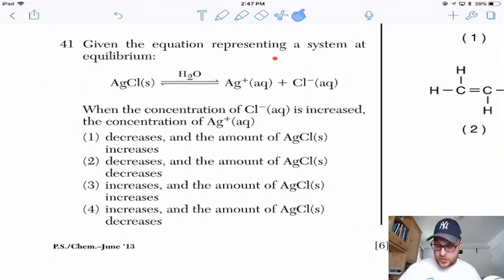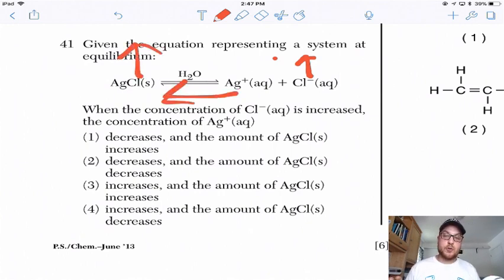Ooh, a shifting question. When the concentration of chlorine is increased, right off the bat, I don't even care what the rest of the question says. An increase in a substance will shift away from the increase. So increase in substance, shift away. That means we're shifting to the left, and this is going to increase because of that shift. Increase a substance, shift away from it, increase the other side. So it's kind of like a, if we want to say, a seesaw or a scale.